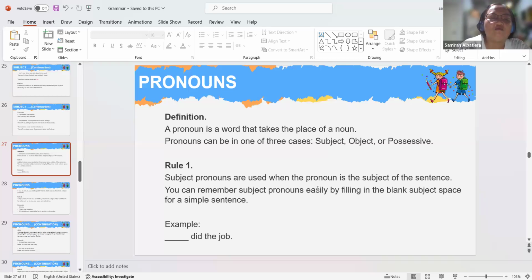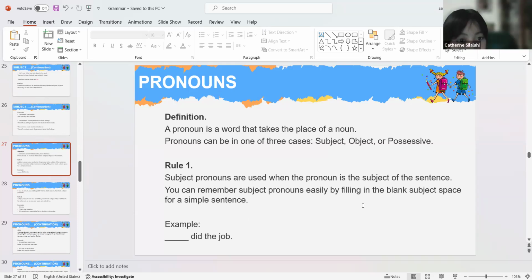Who can try to make a possible pronoun with which it can make the sentence a correct sentence? Anyone would like to try?